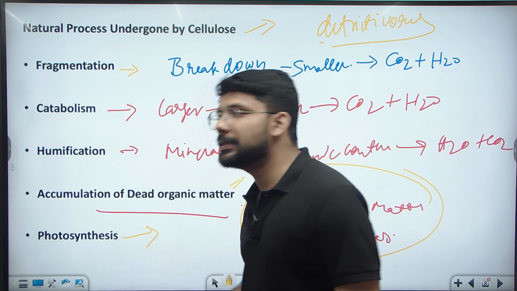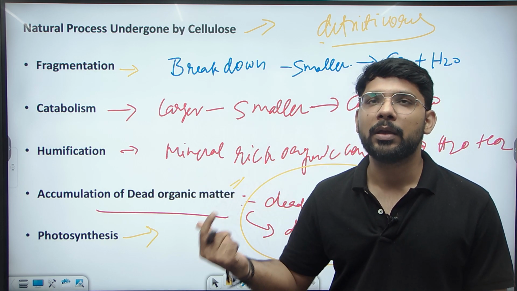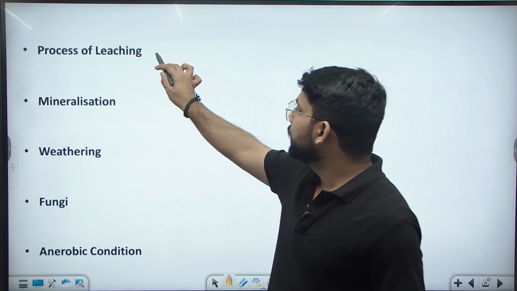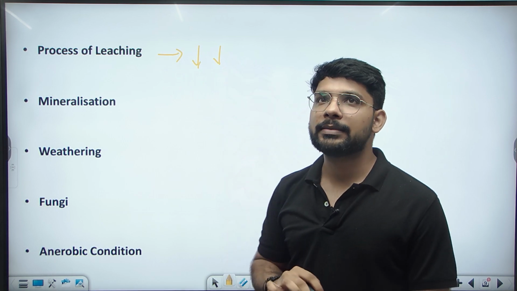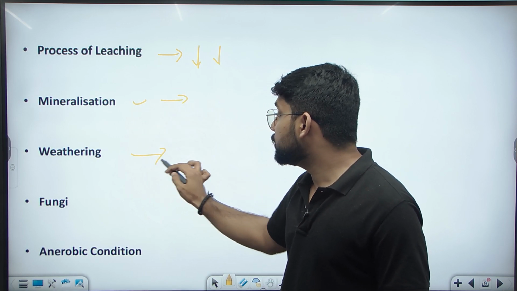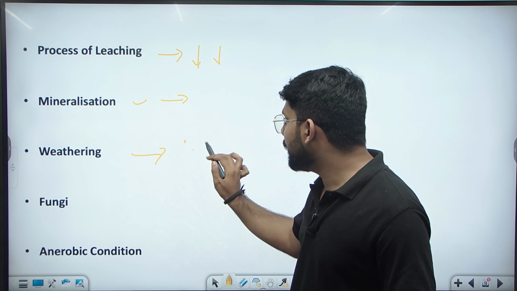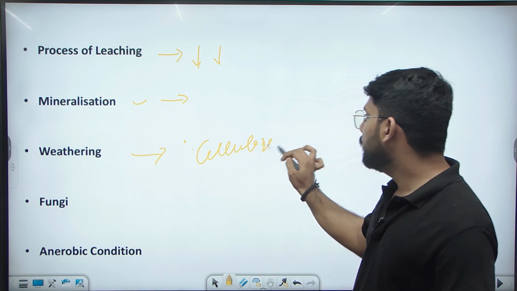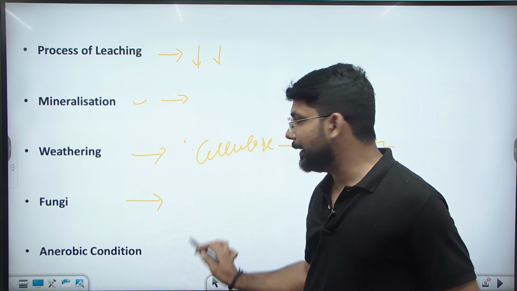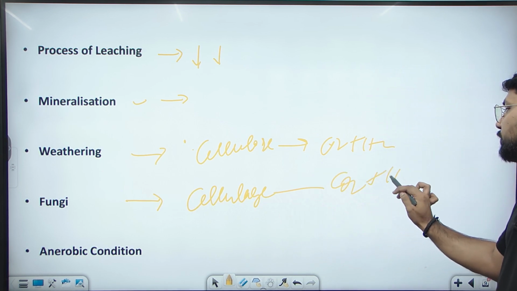Then finally the respiration is the major process, through which, in the mitochondria, it breaks down into carbon dioxide and water. And the other process we can see here is leaching. Through the leaching process, the cellulose is broken down into multiple parts. Similarly, in the process of mineralization and weathering, these lead to the breakdown of the cellulose into CO2 and H2O. In the case of the fungi, it releases the cellulase enzyme, which breaks it again into CO2 and H2O.